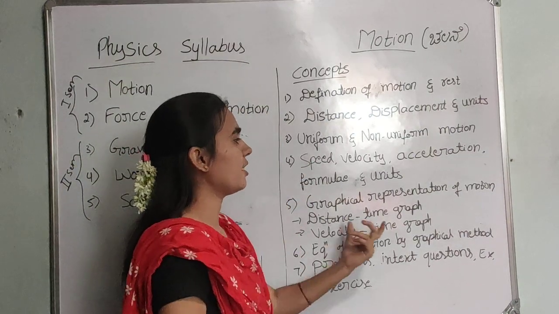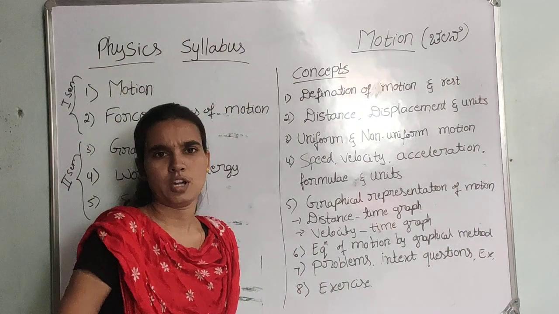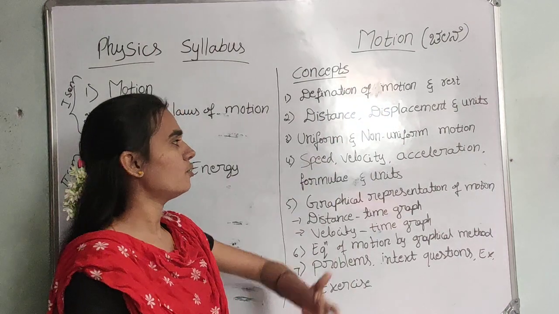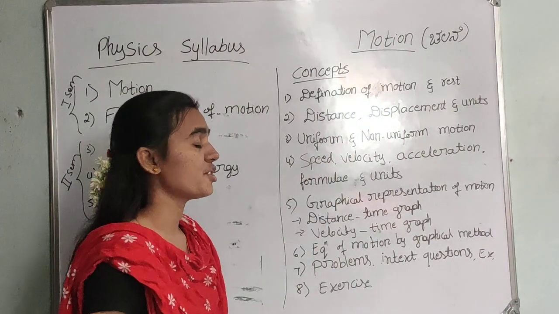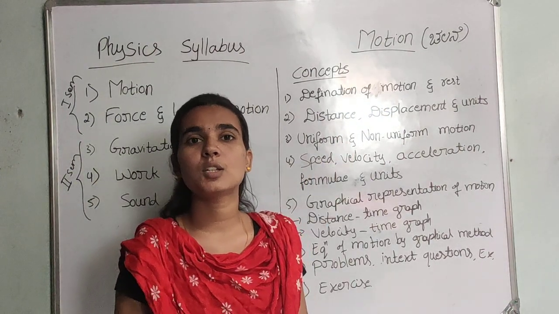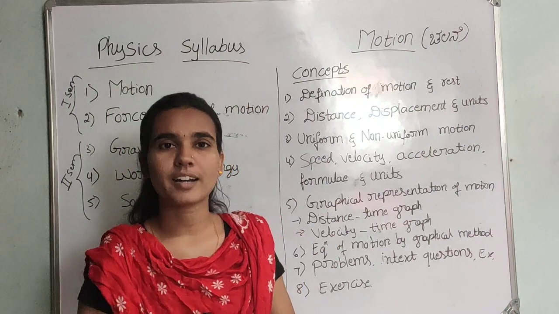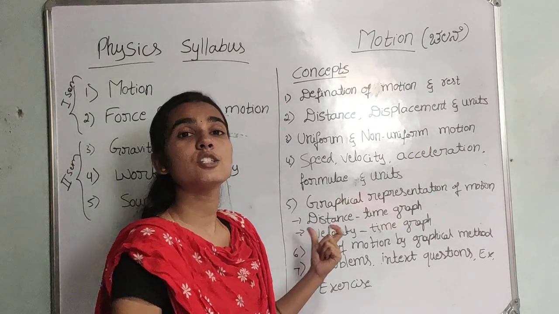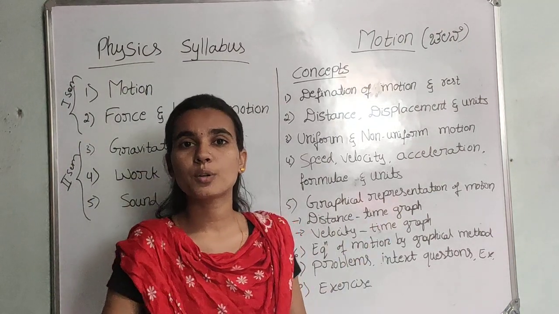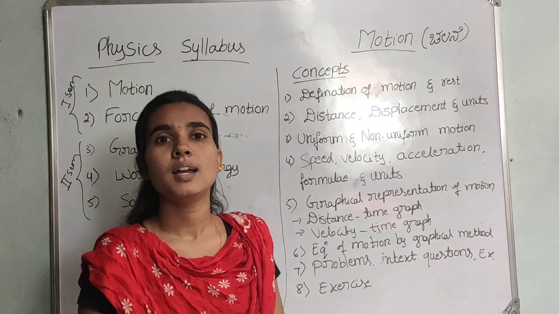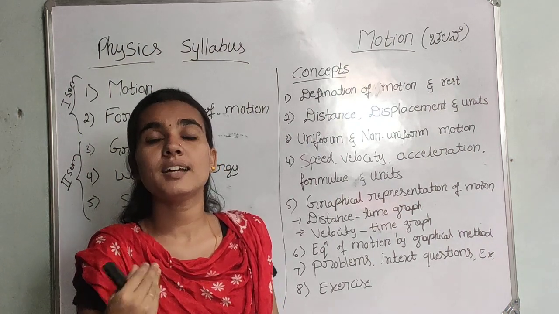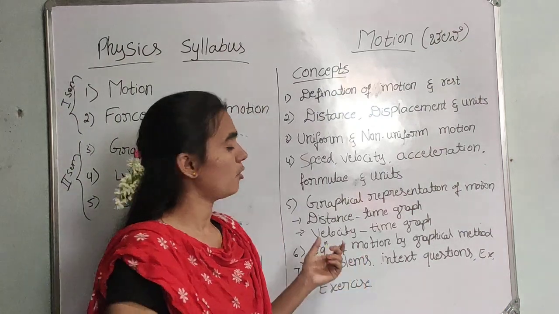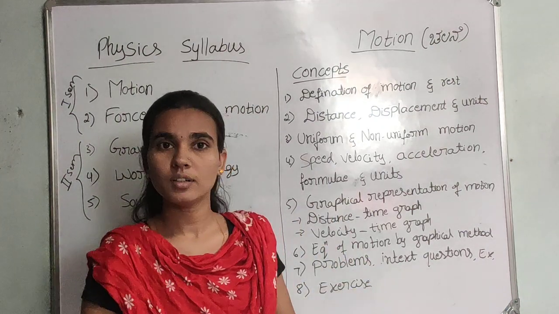So fifth one is the graphical representation of a motion. So by knowing the definition of motion and uniform, non-uniform motion, speed, velocity, acceleration, we are going to represent the motion in the form of a graph. So how are we going to represent the motion in the form of a graph? Why are we going to represent it in the form of a graph? So what is the necessity or what is the use of representing a motion in the form of a graph? That thing we have to discuss.